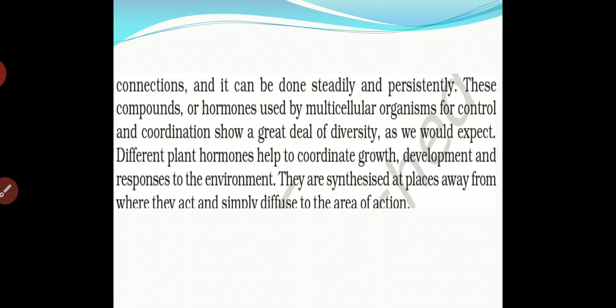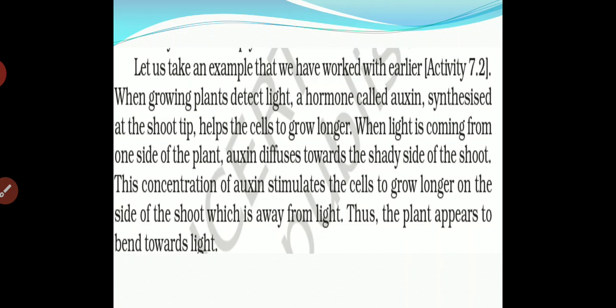They are synthesized at a place away from where they act and simply diffuse to the area of action. And they get diffused towards where? The area of action. So, wherever the action will be, they are synthesized and act for the characteristic.